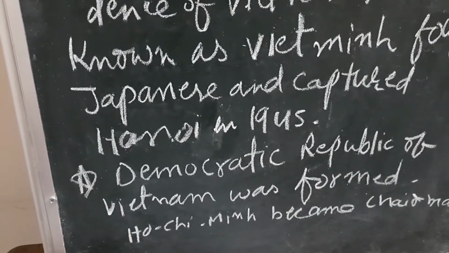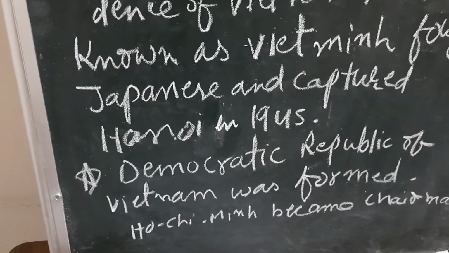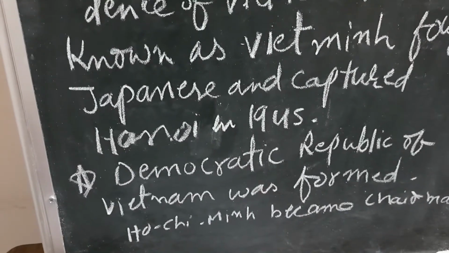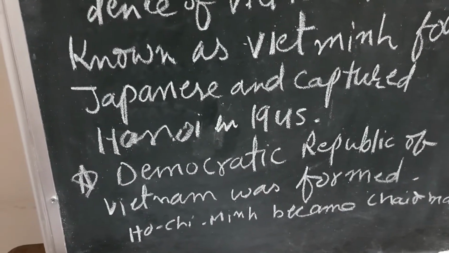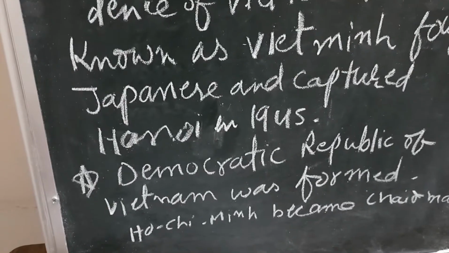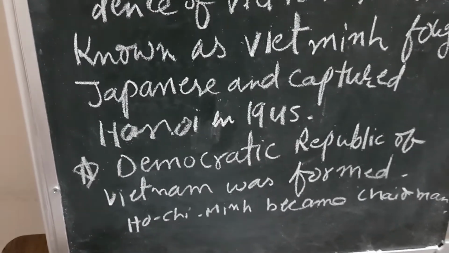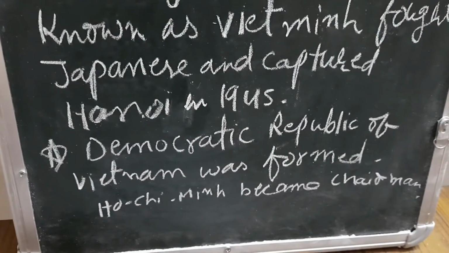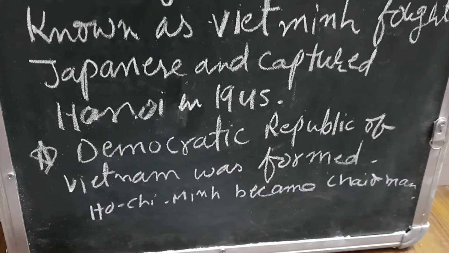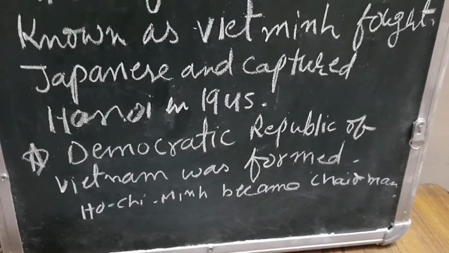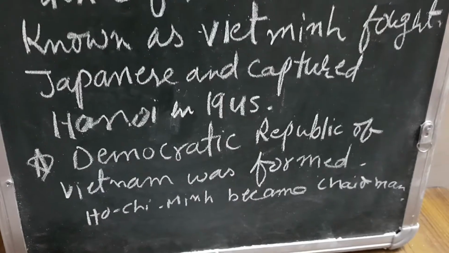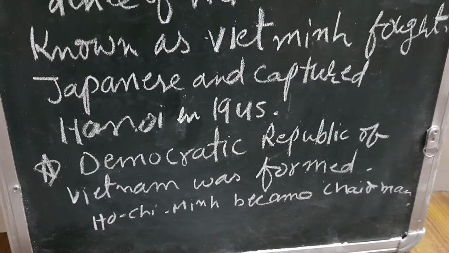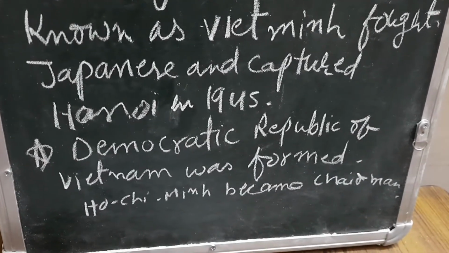This government adopted the policy of redistributing communal land and land owned by French and Vietnamese traitors. Those who went against Vietnam and helped the French colonial power, their land was occupied and redistributed among the landless Vietnamese people.